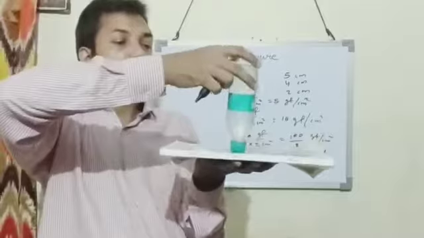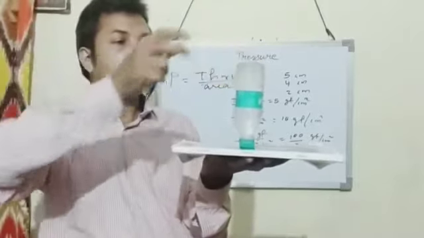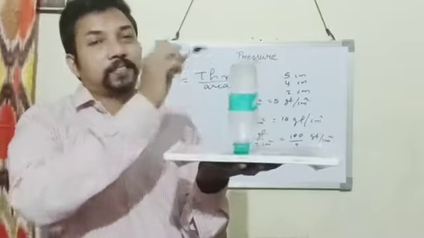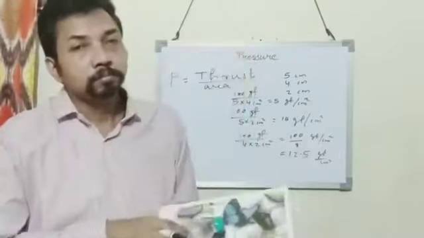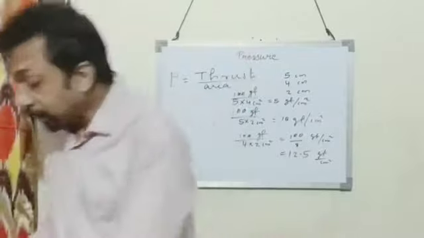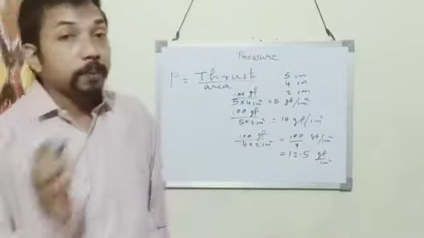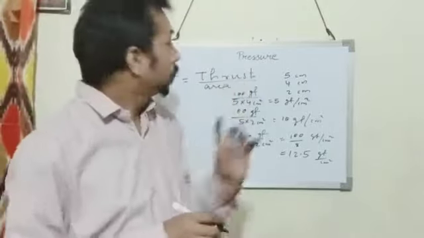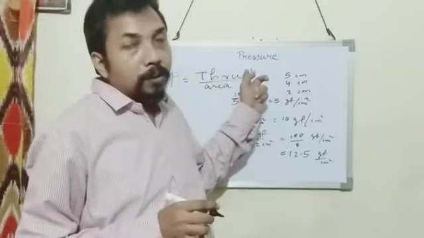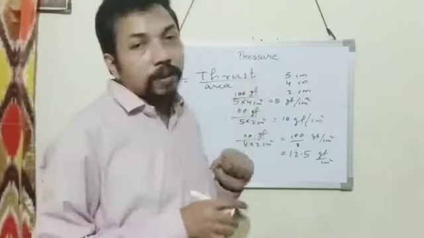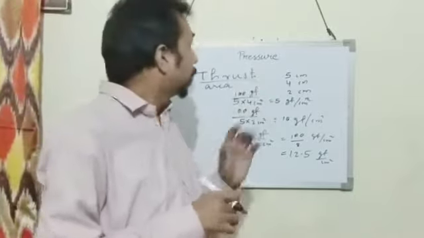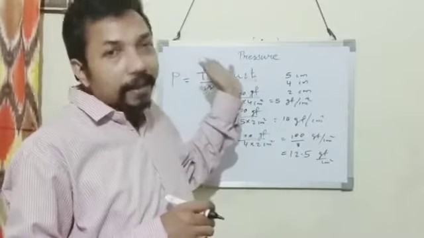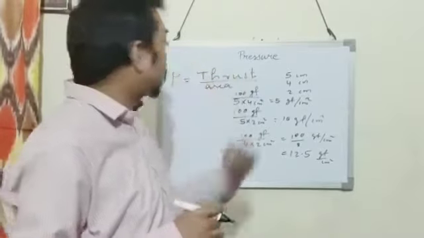In the next case, it is kept in this way. In this case, pressure will be more because the area of contact is less. So the pressure depends on two factors: one is thrust and the other one is area. Pressure is directly proportional to thrust and inversely proportional to the area. So if the thrust is more, pressure is more, and if the area is more, then pressure is less.